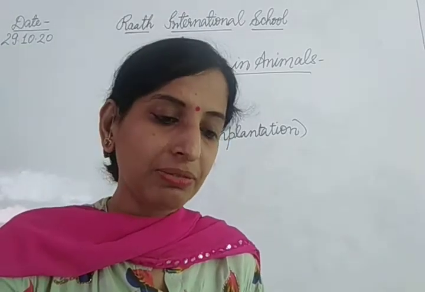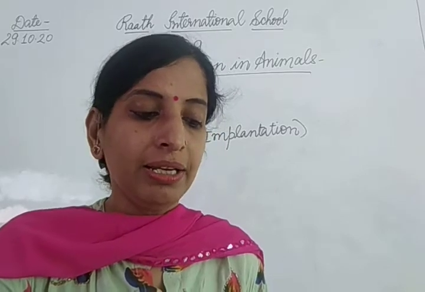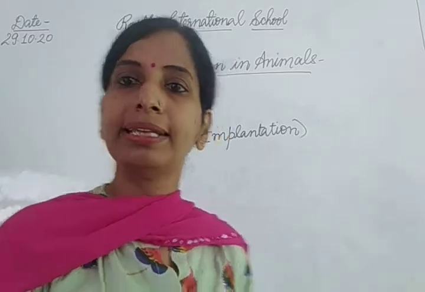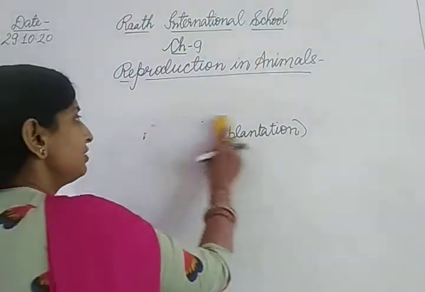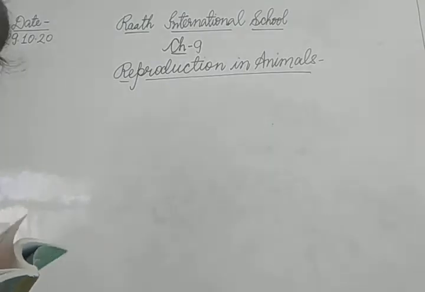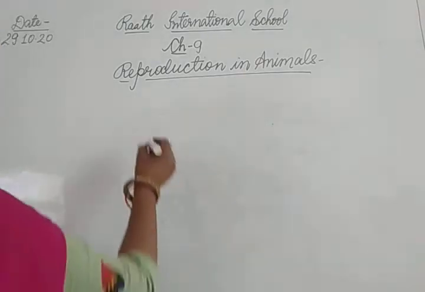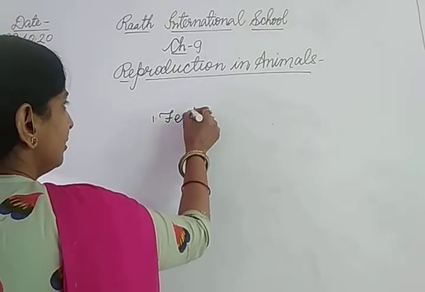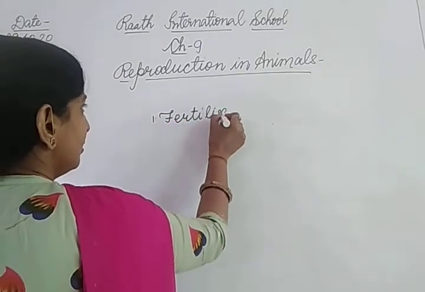Clear? Now the last question, the 10th question, complete the crossword puzzle. Here you have to solve the puzzle. First is the process of fusion of the gametes. What do we call fusion of gametes? We call it fertilization.